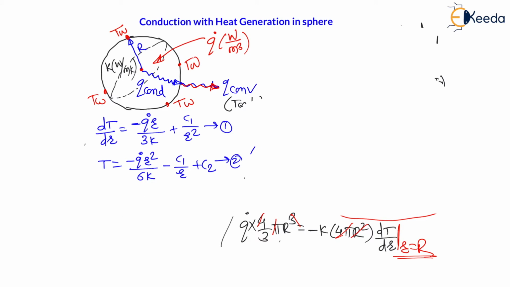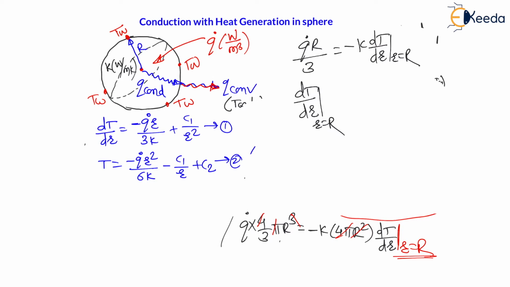So my dear students, here the expression we will be having is q dot into r divided by 3 will be equal to minus k dT by dr, but r is equal to capital R here, right? Therefore, the dT by dr, temperature gradient along radial direction, when r is equal to capital R, will be equal to minus q dot R divided by 3k, right? This expression we will get.